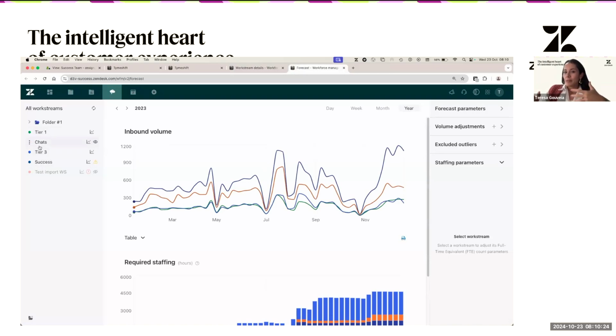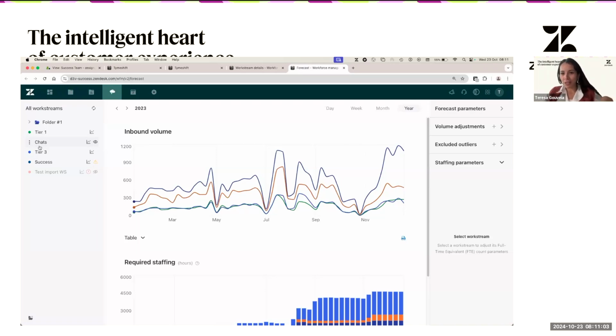So again, why it is important to think about this, because what do you want to forecast on? Do you want to forecast on type of channel? Let's say that in your organization you manage different languages, different markets, different lines of business. So what do you want to forecast? What do you want to understand from here, a year from now? Let's say, when it comes to languages, do you want to understand how many people you're going to need for French-speaking customers, or with that skill? So you can think about this as well, kind of like a skill.